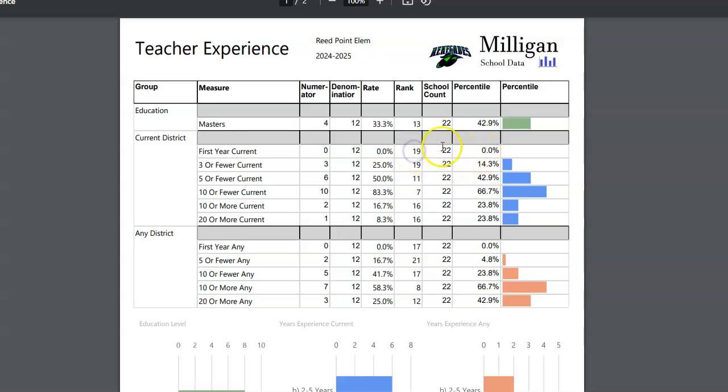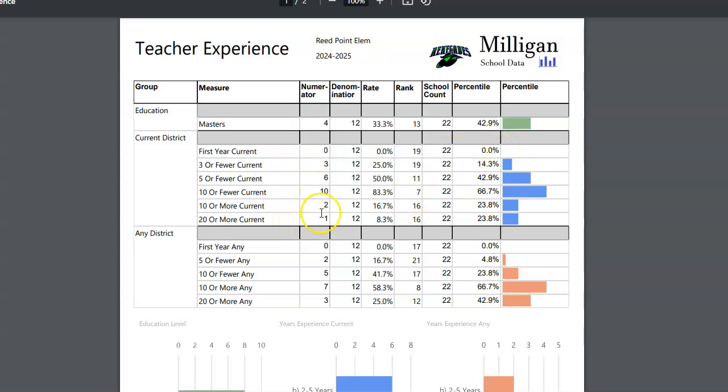This right here says that of the 22 schools, 19 of them have more than 0, and 3 of them have less than or equal to 0. Clearly you can't have less than 0% of your teachers, so there are 3 schools here that have exactly 0%. That's what that's showing you right there.